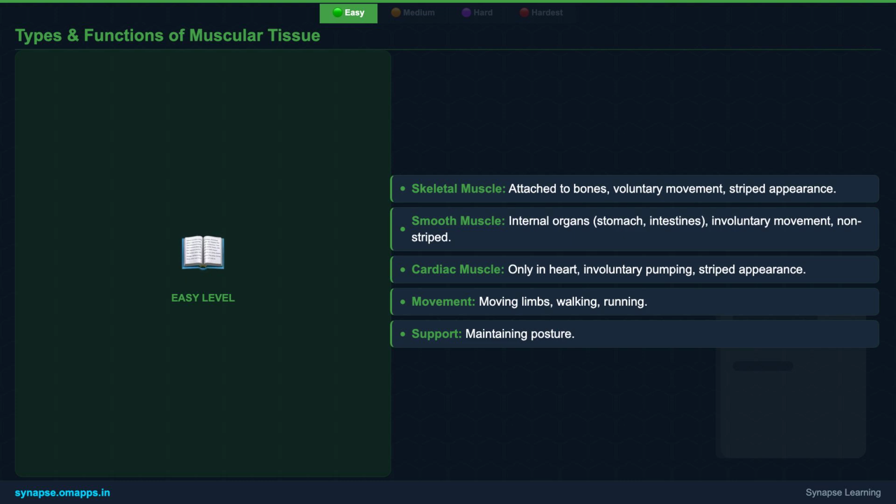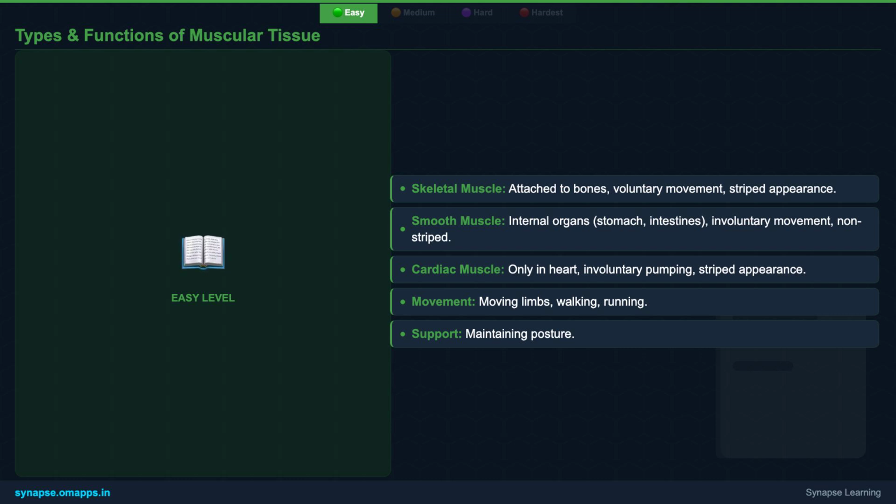First, we have skeletal muscles. These are the muscles attached to your bones, like those in your arms and legs. They're responsible for all your voluntary movements, actions you consciously control, like walking or throwing a ball. They have a striped appearance.